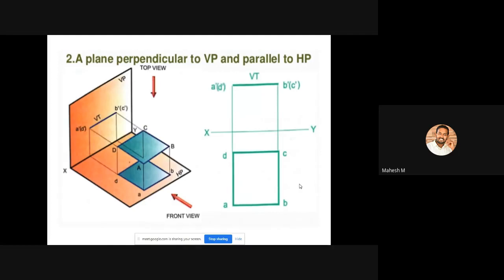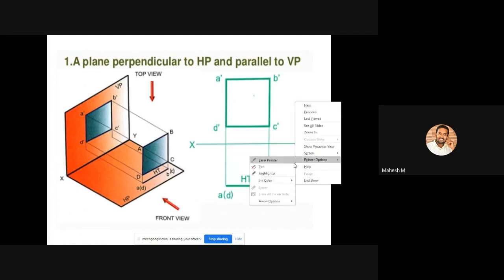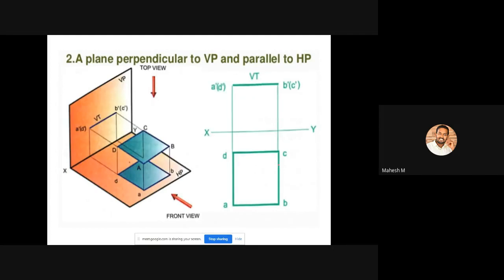So this one is our second type, the plane perpendicular to VP and parallel to HP. In our previous condition, it is perpendicular to HP and parallel to VP, so we are creating a square as a front view and a line as a top view. So the second condition is directly opposite to that. So we'll be creating a square in the top view and a horizontal line as the front view, because we are going to see this same plane that is perpendicular to VP and parallel to HP.